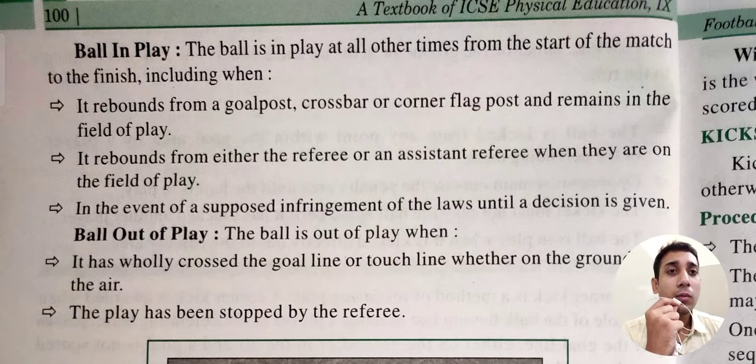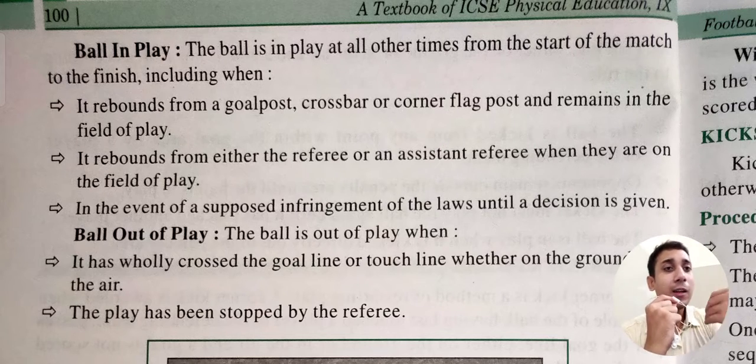It means if you try to make a goal toward the goal post and it goes back to the center point, the play will start again. Also, if any punishment or card is given by the referee, the play is stopped and the ball is said to be not in play, and thereafter it will start again.